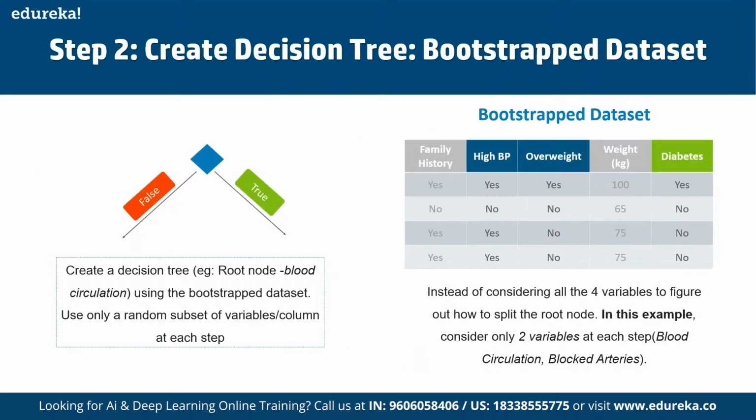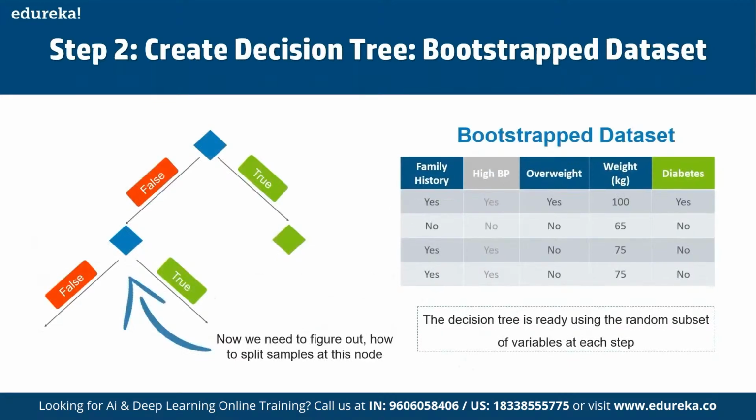So we are going to create a decision tree, for example root node and blood circulation, using the Bootstrap data set. And instead of considering all 4 variables to figure out how to split the root node, in this example, we can consider only 2 variables at each step, like we have blood circulation and blocked arteries. And now we need to figure out how to split samples at this node. So the decision tree is going to be based on a random subset of variables at each step.